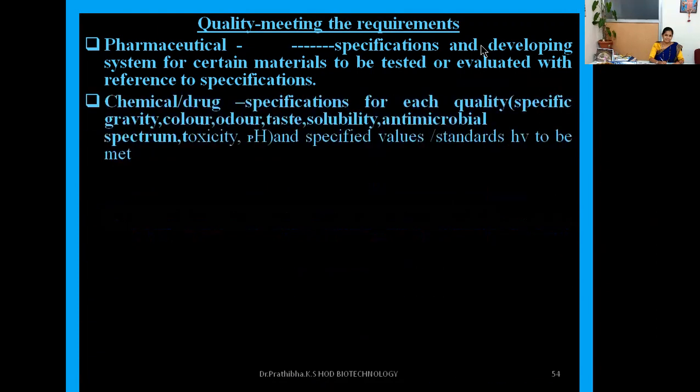For example, in the pharmaceutical condition, the pharmaceutical product will be subject to some specifications, and developing a system for certain materials to be tested or evaluated with reference to specifications.